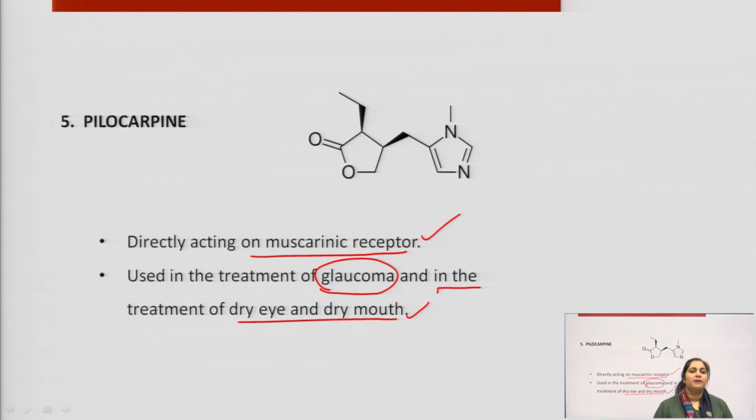cholinergic agents, that is parasympathomimetic or cholinomimetic agents, and we have seen that these drugs are basically more active on the muscarinic receptors, and on muscarinic receptors they are helping in the treatment of glaucoma, or where we need to decrease the heart rate, like in the last case, methacholine, we have seen that it is used in the case of tachycardia, a very high rate of heartbeat.